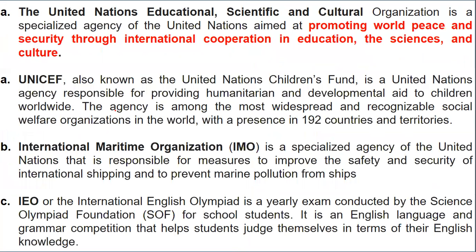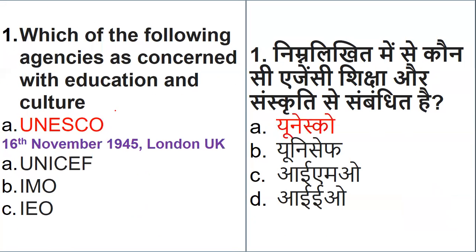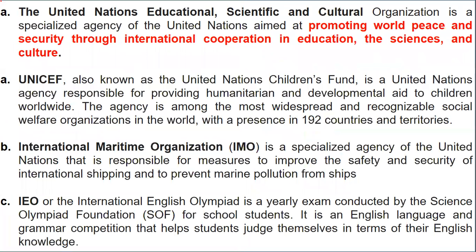So the right answer is UNESCO, which was established on 16th of November 1945 in the United Kingdom, that is London. So let's have a look at all those. UNESCO is nothing but the United Nations Educational, Scientific and Cultural Organization. In the question it was education and culture; it can be scientific also, so you have to keep this in mind very well. The organization is a specialized agency of the United Nations which aims at promoting world peace and security through international cooperation in education, sciences and culture. So this is very important: it was formed with this intention.